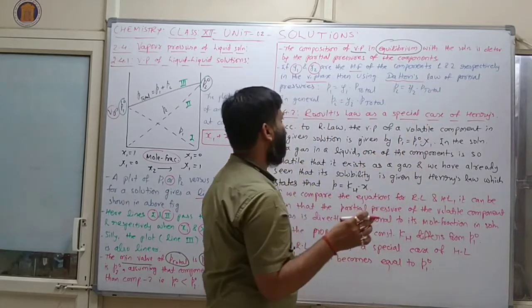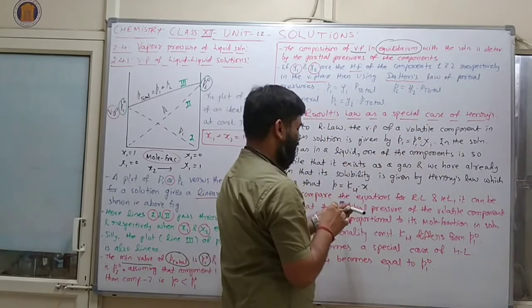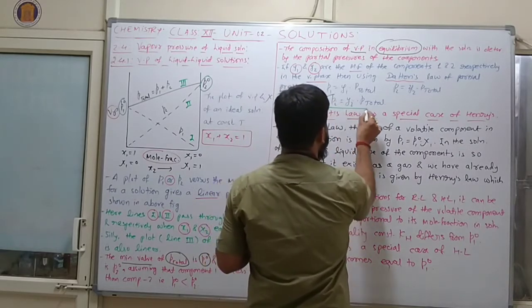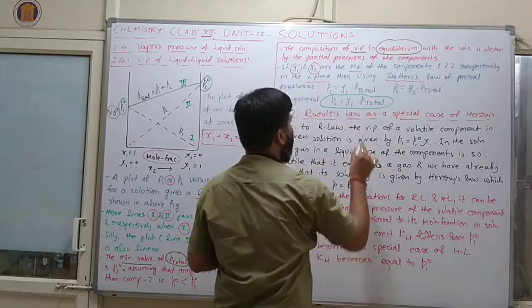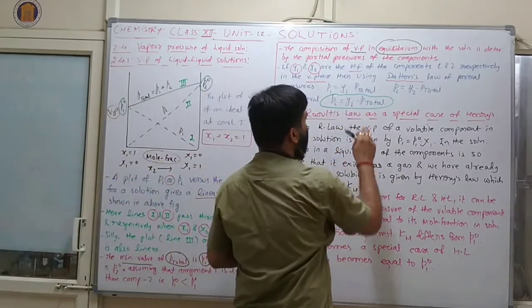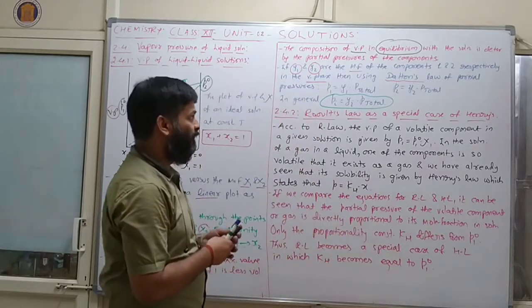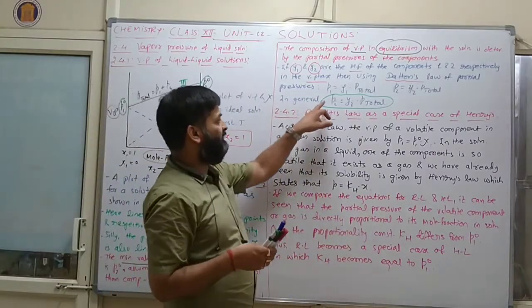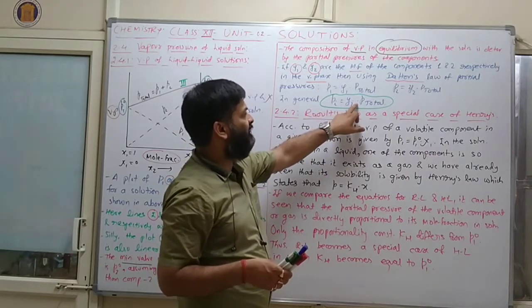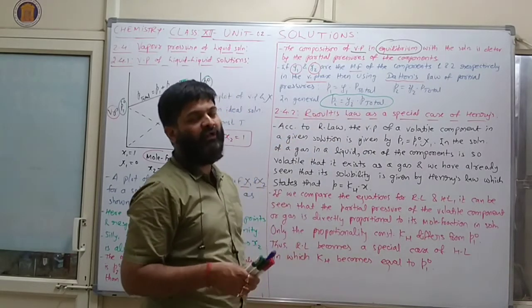Here in general we can say that Pi is equal to Yi into P total. Clear? In another way we can say that partial pressure is equal to mole fraction into P total.